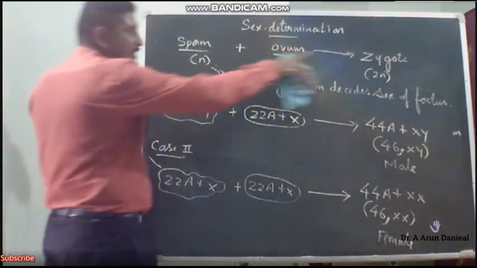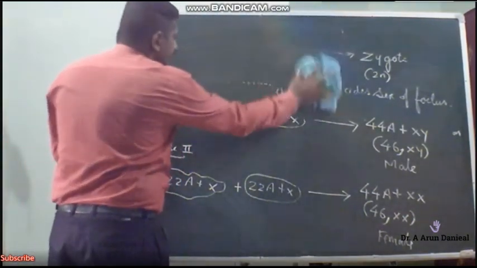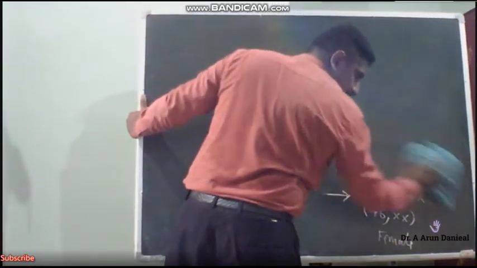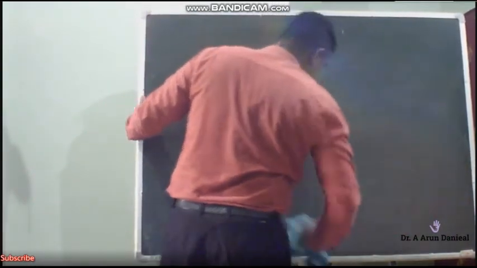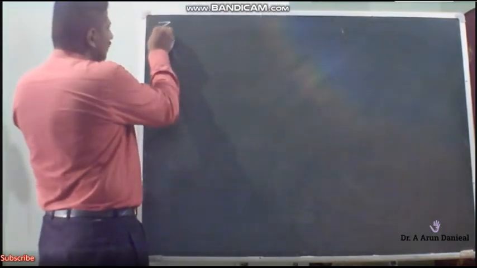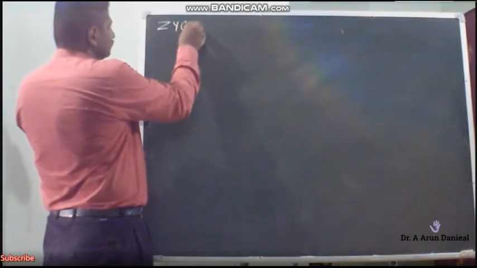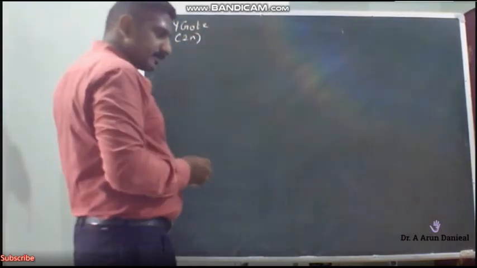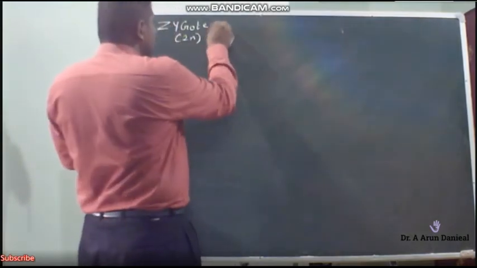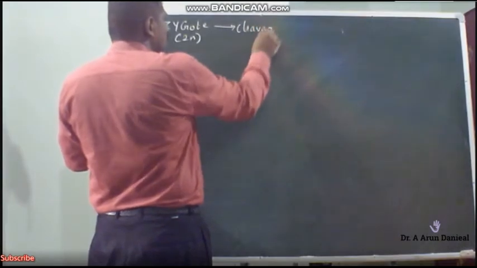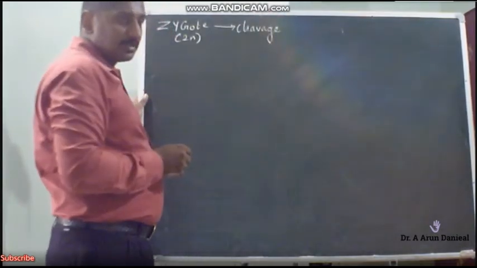Okay, now we have got the zygote. What will be the fate of the zygote? That is what we are going to see now. The next topic is the various stages. So the sperm and egg have joined together, and we got a diploid zygote. The zygote is universally diploid. The zygote will undergo repeated transformation called cleavage. So what does cleavage mean?